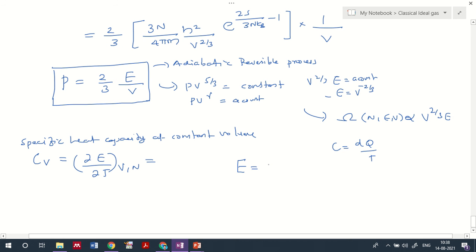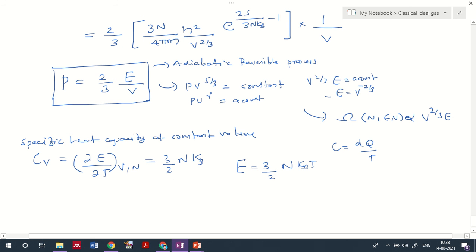Internal energy E is equal to what? We already got the information, that is 3/2 NKBT. Okay, so I'll just substitute that over here. From that, I'll be getting ∂E/∂T at constant volume and number of particles. I'll be getting 3/2 NKB.